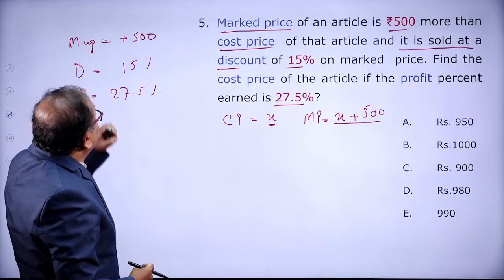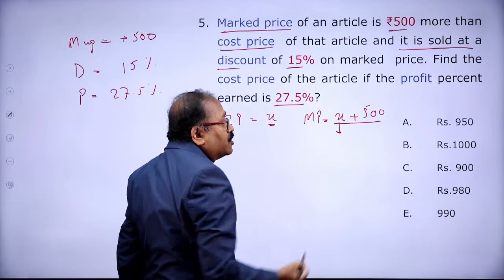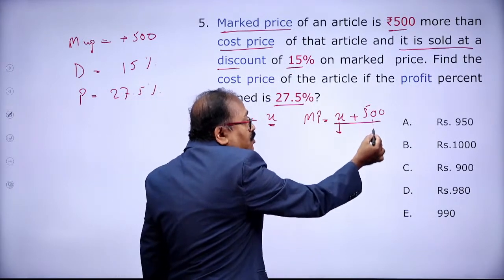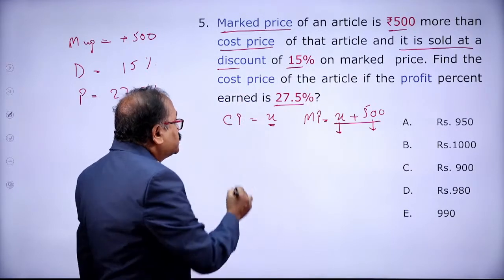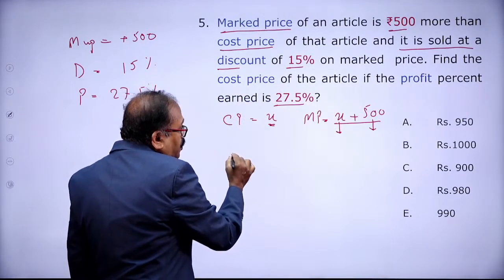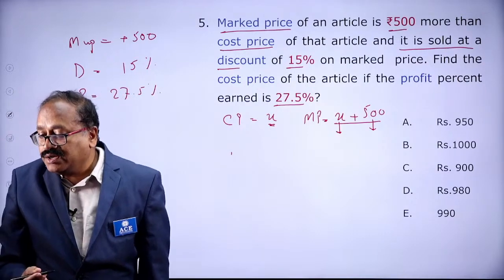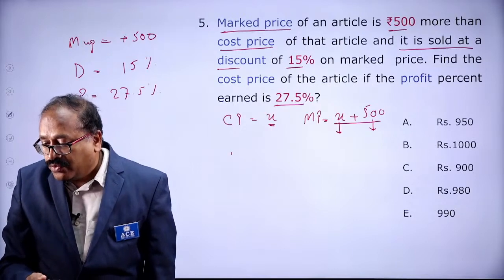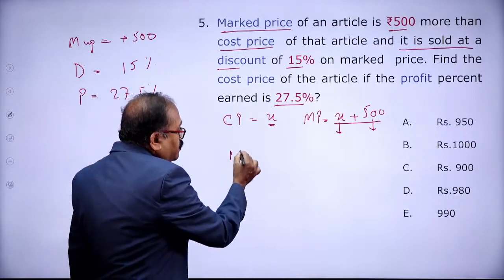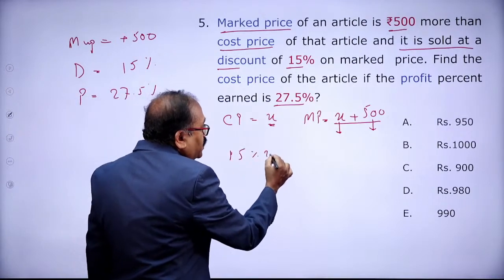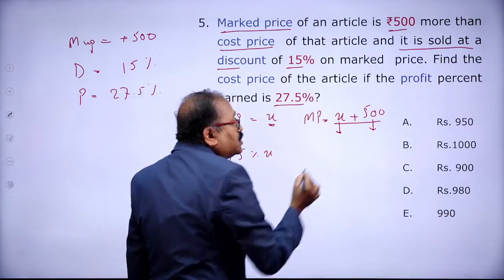Now, you are giving a discount of 15%. That means you will give a discount of 15% on X, and you will also give a discount of 15% on 500. So what is 15% of X? That is nothing but 0.15. Shall I write it as 15%? Let's write 15% of X. It is in minus because you are reducing the money.